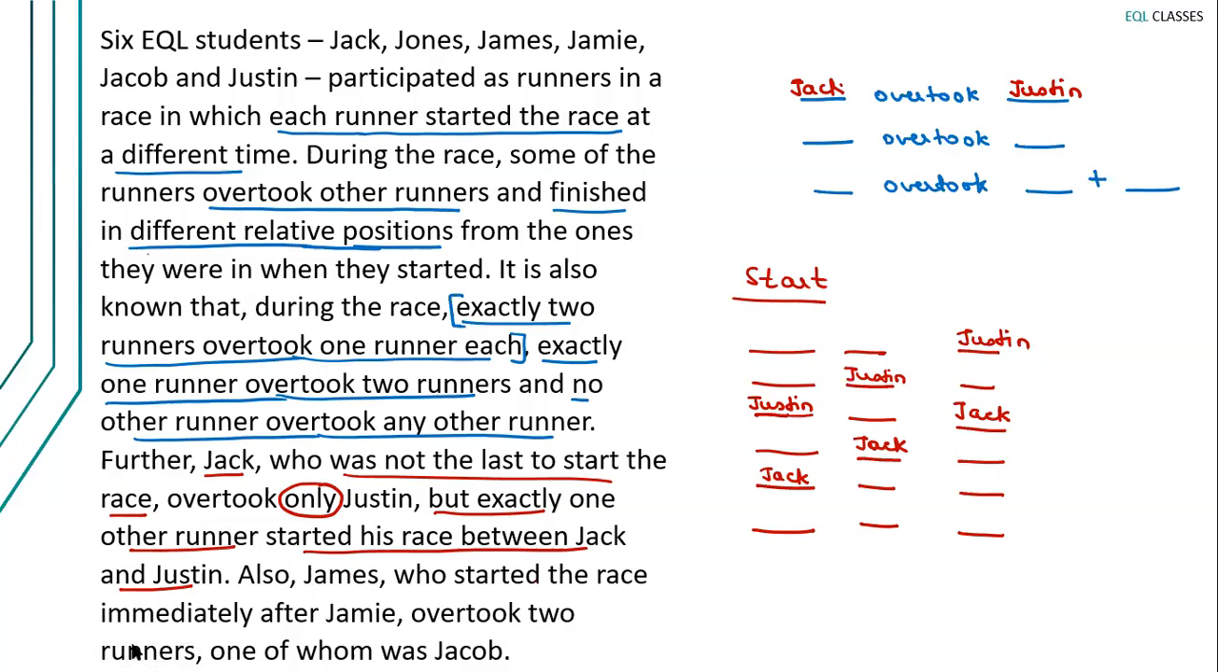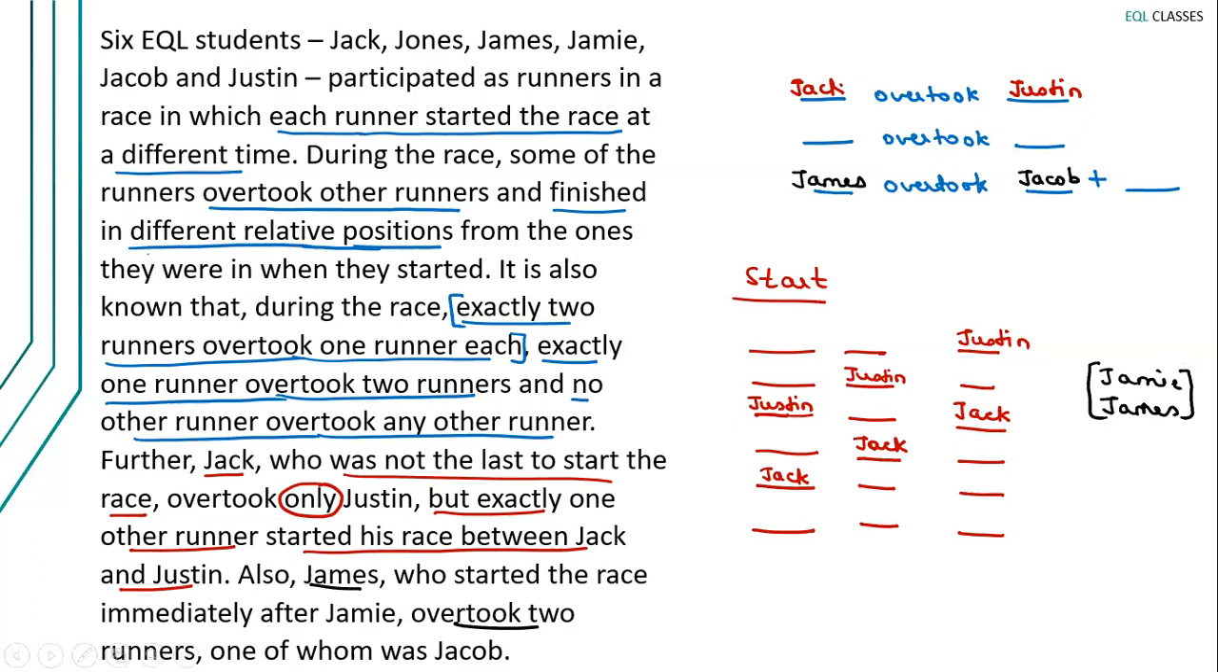Also, James started the race immediately after Jamie, which means Jamie started the race before James. And James overtook two runners, one of whom was Jacob. So James is this person who overtook exactly two runners, of which one is Jacob. So we want to put Jamie and James together like this.